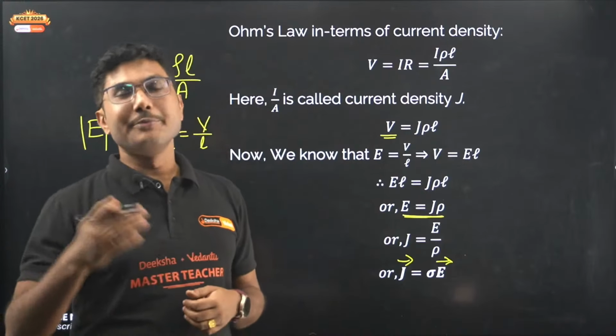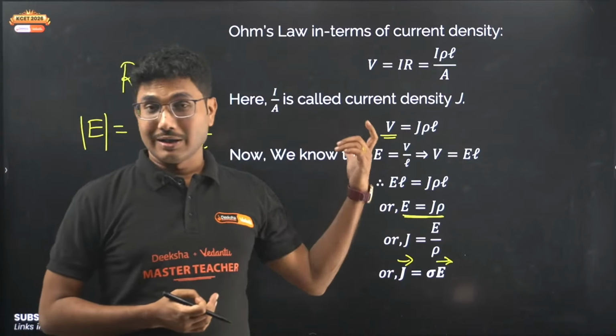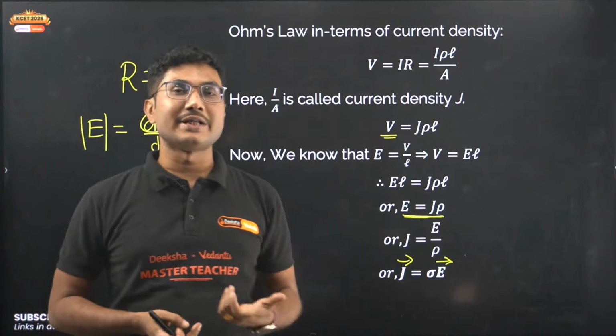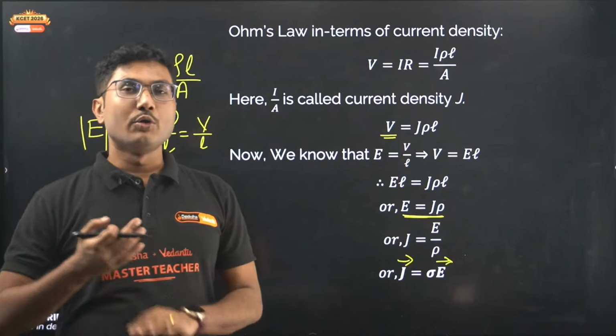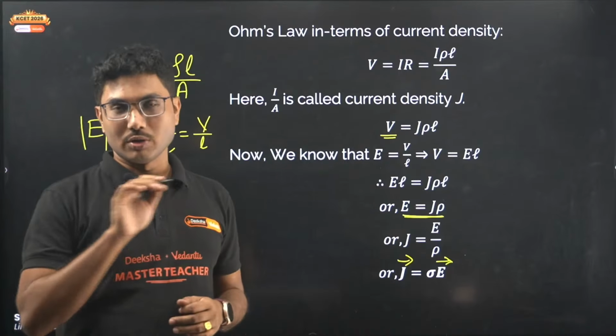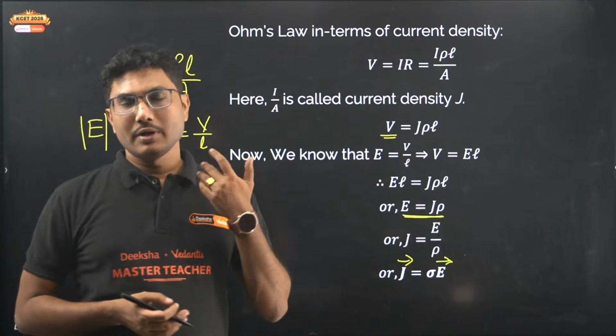So how drift velocity changes with temperature, how drift velocity changes with resistance. If you understand these things, they are mentioned in the NCERT part itself. Once you read that, you will know that these are the important concepts. You underline that, you highlight that using a highlighter. That's how you should read NCERT.